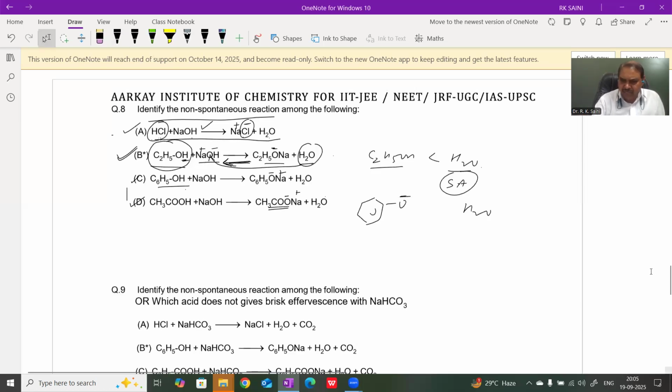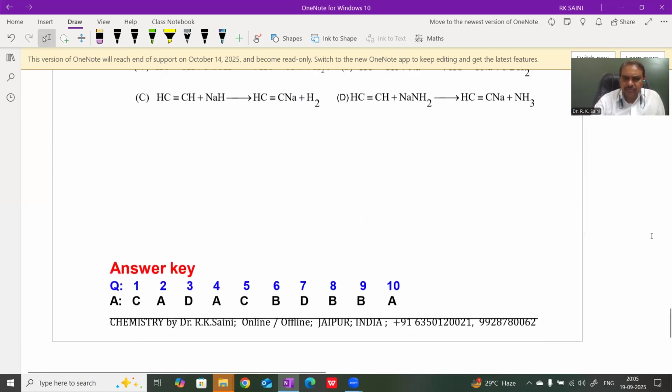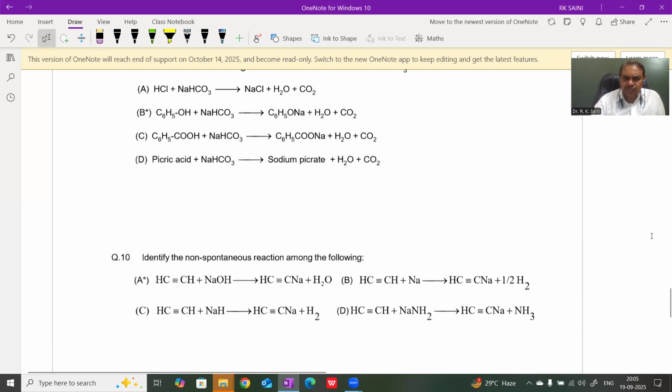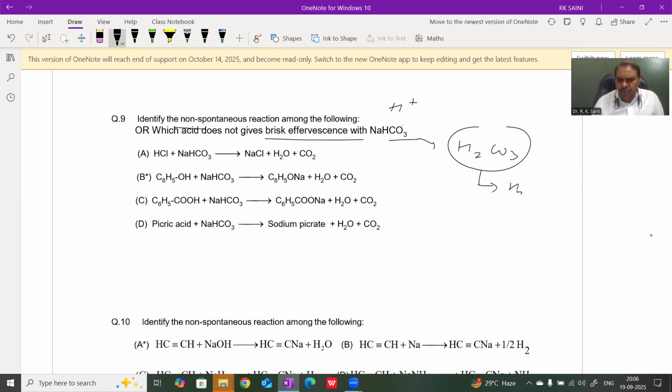Question number 9. Similar basic concept. Which of the following is a non-spontaneous reaction? Or sometimes this question is also asked in the form: which acid does not give Briggs effervescence with sodium bicarbonate? When an acid reacts with sodium bicarbonate, it makes H2CO3, and H2CO3 is unstable. Therefore, it evolves CO2, and the evolved CO2 makes Briggs effervescence.